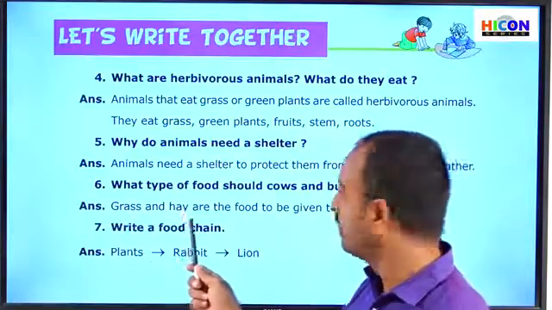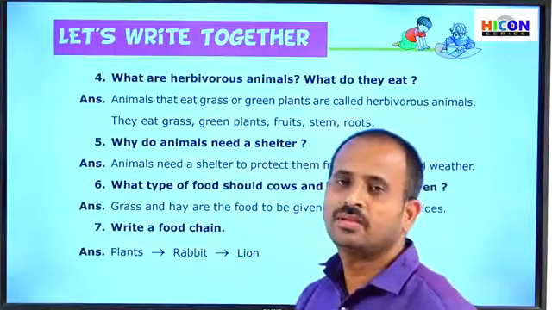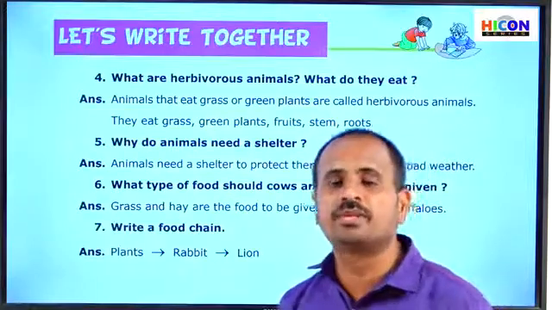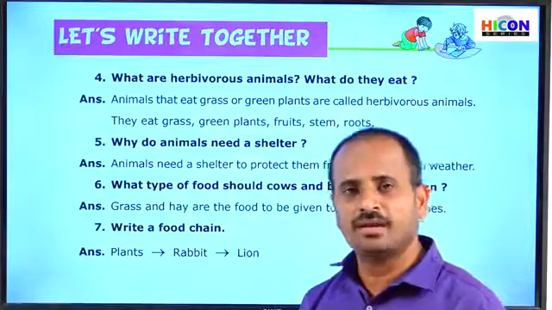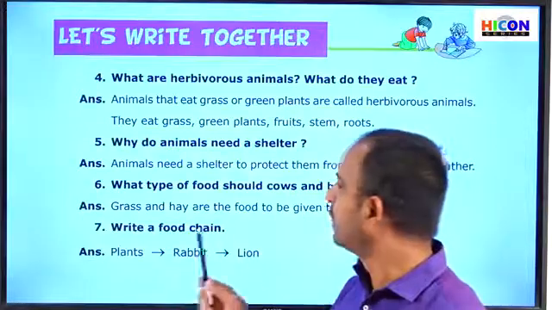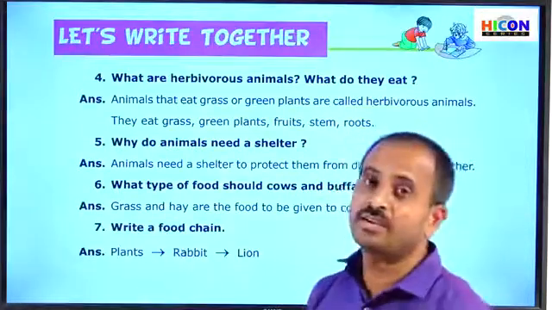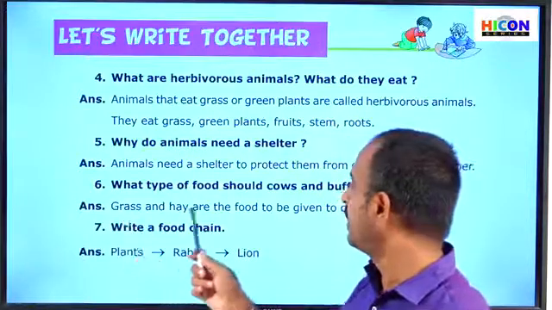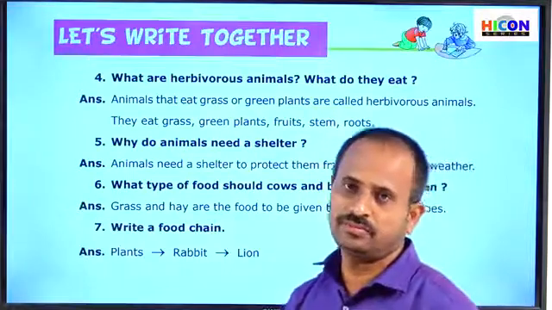Grass and hay are the food to be given to cows and buffaloes. Here, cows and buffaloes belong to herbivorous animals. So especially they eat only plants and grass. That's why cows and buffaloes should be given grass and hay. Hay means dried grass. The dried grass is called hay. So grass and hay are the food to be given to cows and buffaloes.